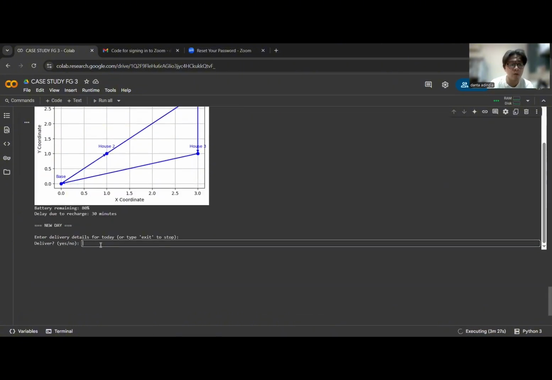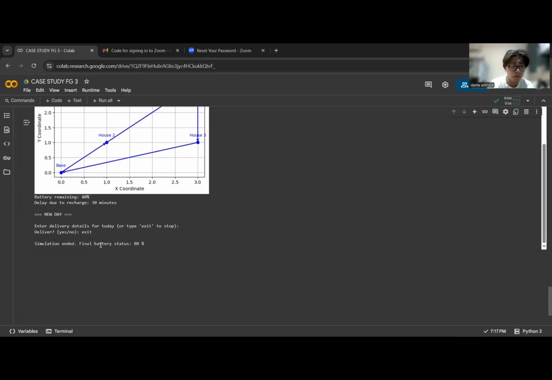Now, if you don't want to deliver, we can type exit or just no. Simulation ended, and then it will give us the final battery status.